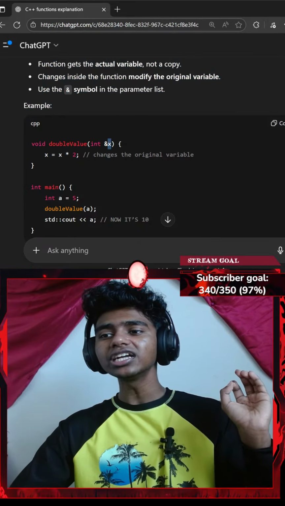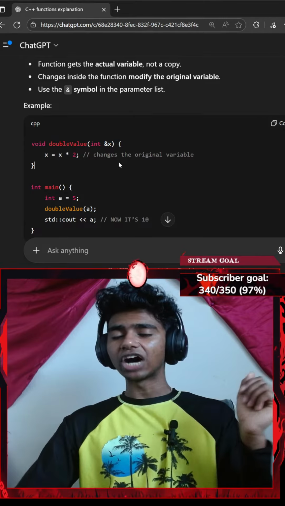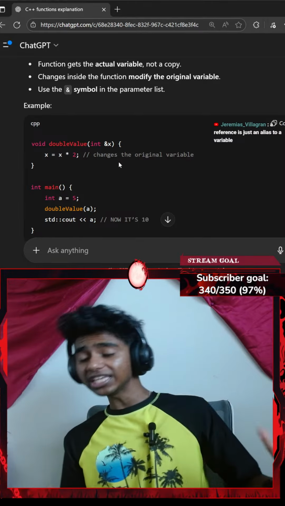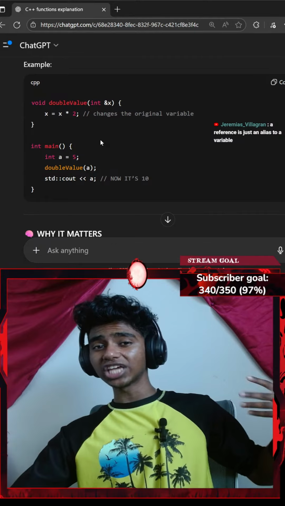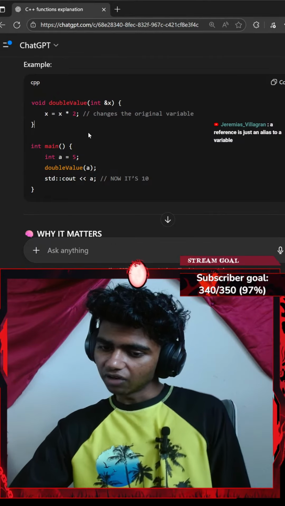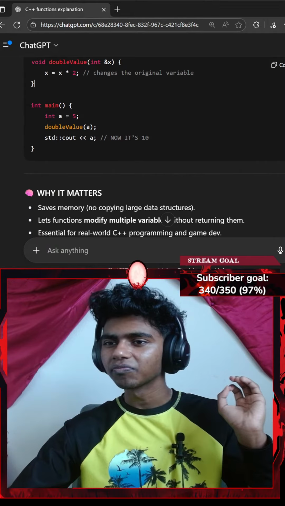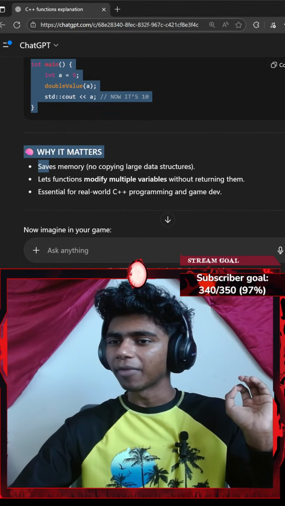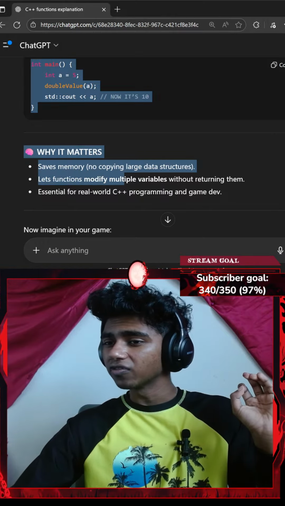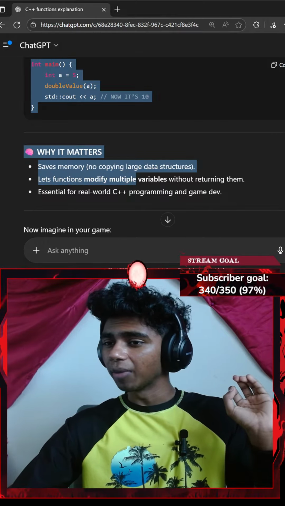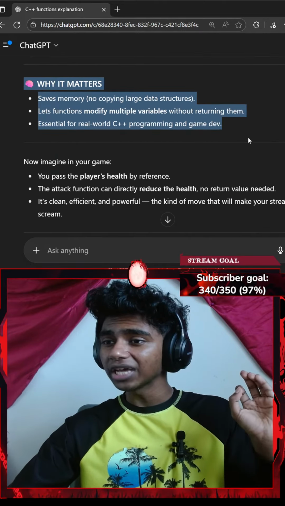Okay, honestly, I did learn this when I was working with vectors in C++, I did work with this ampersand. So basically, without the ampersand, we work with a copy. With the ampersand, we manipulate or change the actual vector. Okay, that makes sense. A reference is just an alias to a variable. Oh, I see. Okay, that actually makes sense. Why it matters: save memory, no copying large data structures, let functions modify multiple variables without returning them, essential for real-world C++ programming and game dev.